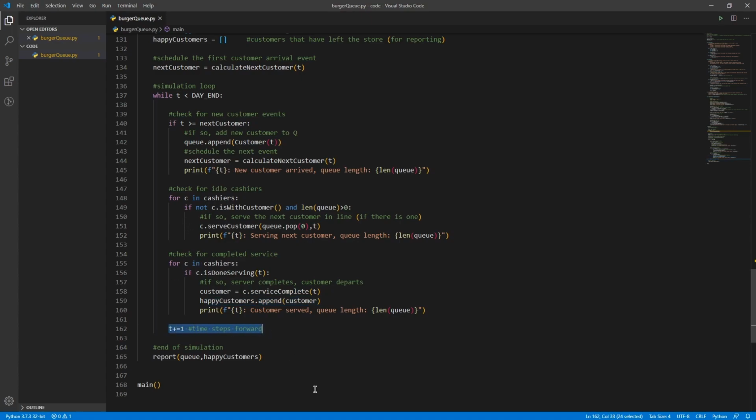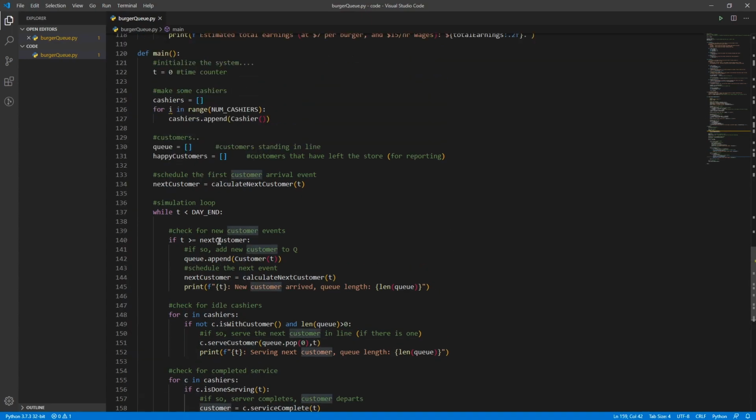And then one small extra step here that's very important: t plus equals 1, just a step forward in time to make sure our loop starts at 0 and eventually reaches day end. So that's the majority of the simulation right there. We're taking customers in, we're appending them to our queue, serving them when the cashiers are free, and when the cashiers have completed service, then appending them to the output.